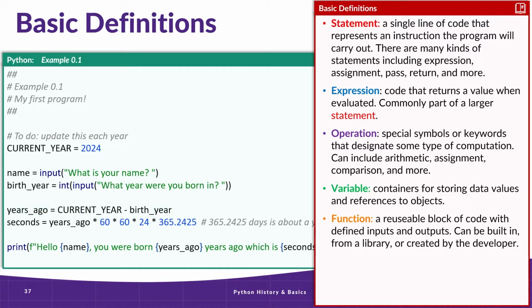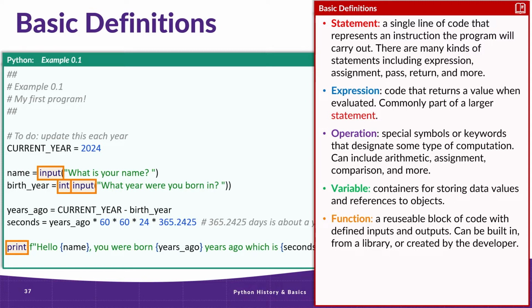Next are functions. Functions are blocks of code that allow for reuse. These can be built into the Python programming language like the input, print, and int functions here, or they can be created by the developer. Functions act as a black box where the user of the function does not need to know how the function works. They only need to understand the inputs a function takes, called parameters, and the output, called the return.